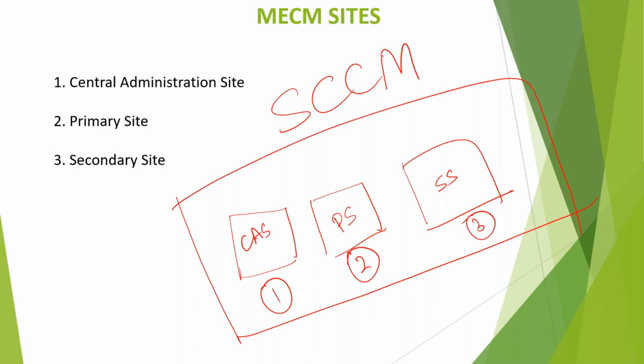Now all of them need a database to store the data. For data storage, they need a separate database. So primary will have a separate database, secondary will have a separate database, and central will have a separate database. Now, the central administration site is an optional site. Primary site is a mandatory site. And secondary is optional.